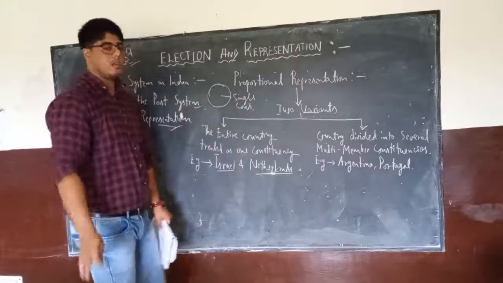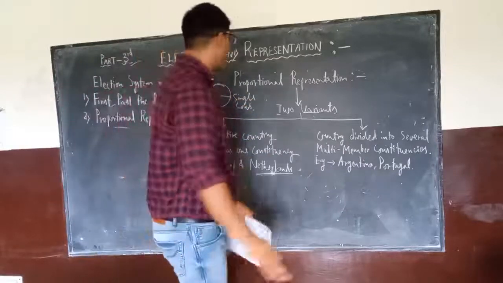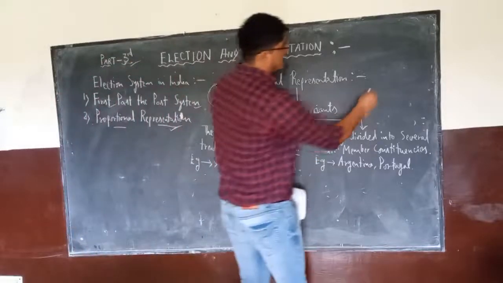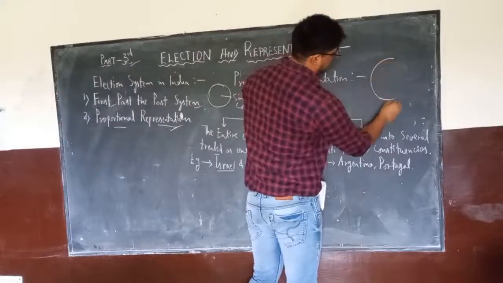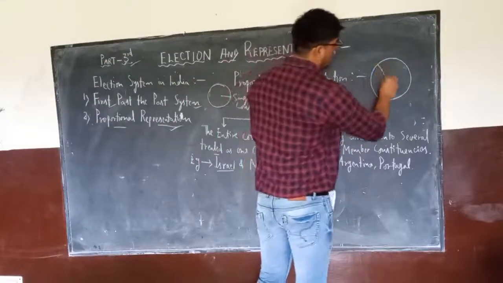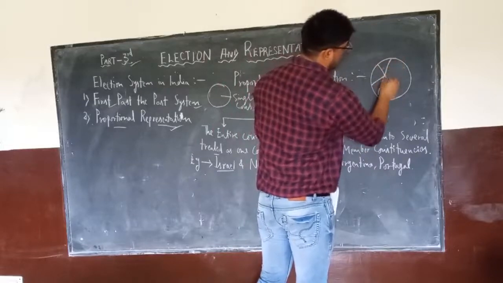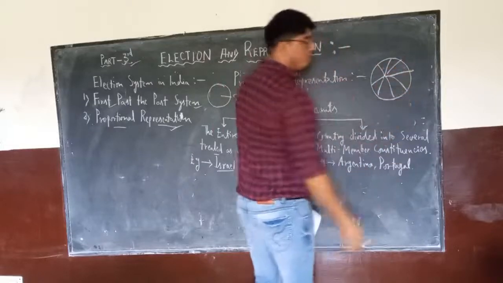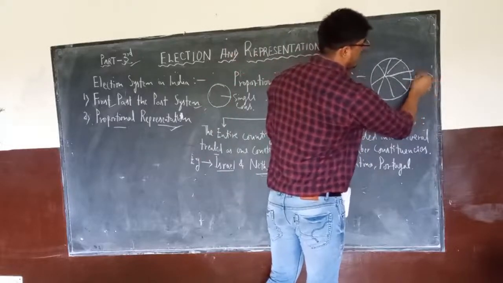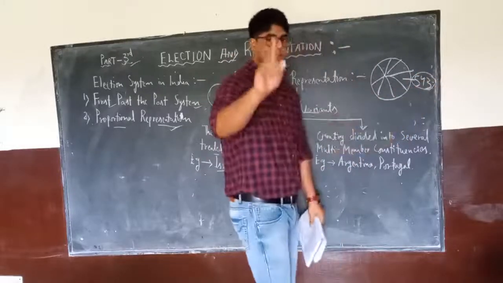But in the case of India, if we were having elections and following the election system that is first past the post system, we divide India. Suppose this is the geographical location of India in total. Here what we do is distribute India into various constituencies, and there are around 543 constituencies in total, and from each constituency we elect one member.